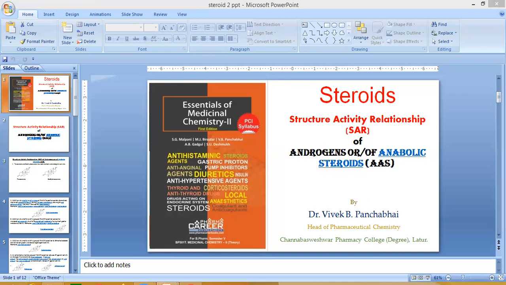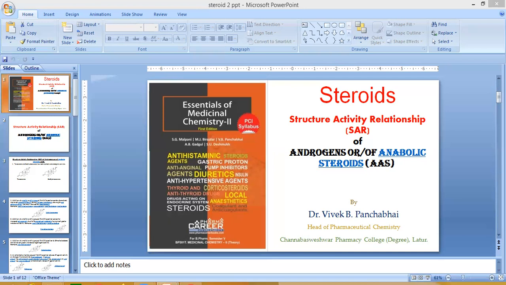The replacement of the C2 carbon atom with oxygen, that is, isosteric replacement of carbon with oxygen in 17 alpha alkylated androgenic steroids. This is an introduction of oxygen by replacing a carbon atom in testosterone moiety compounds and 17 alpha alkylated derivatives, which can improve the metabolic stability and also decreases the hepatotoxicity.